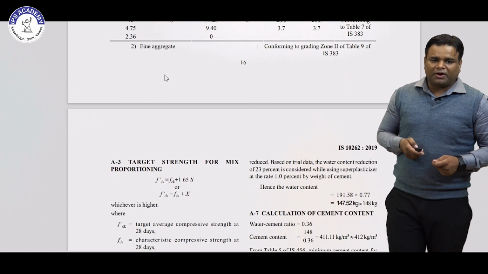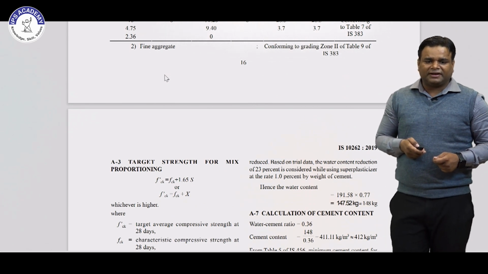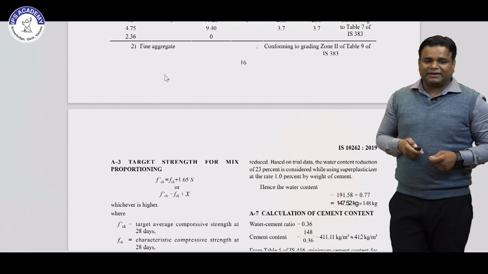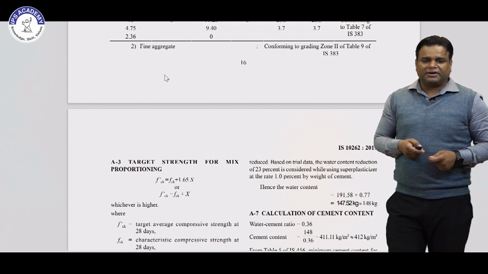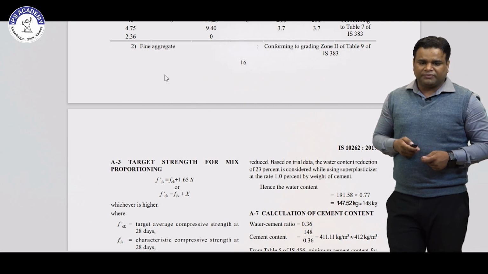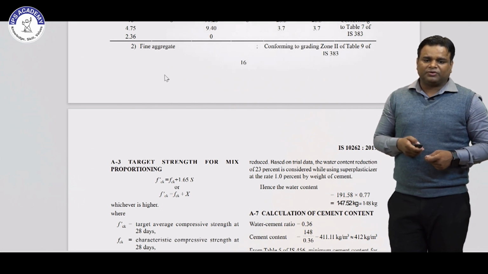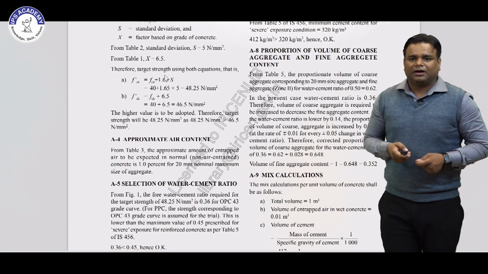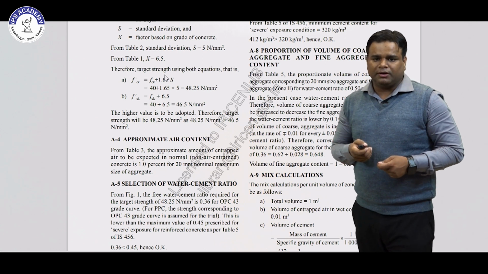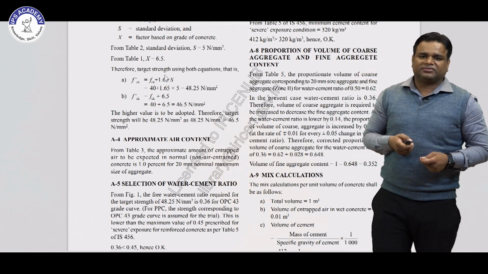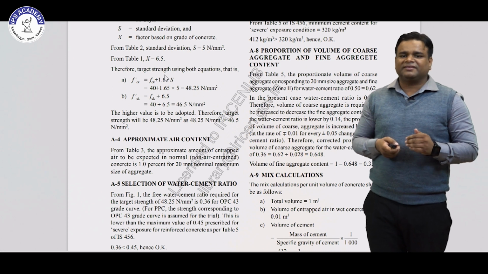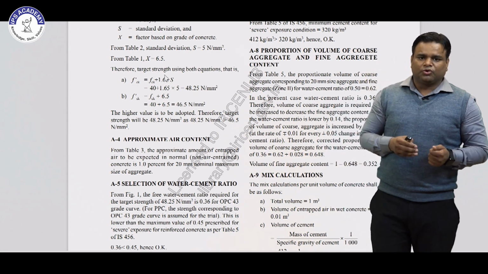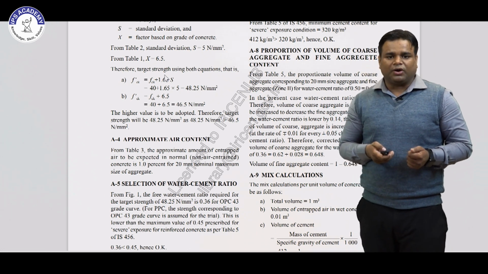Then the next point is calculation of cement content. We have the water cement ratio and we have also calculated the water content. From that relation we will calculate the cement content. We will get a cement content of 412 kg per meter cube, which is more than the minimum cement content for the cement, which is 320. So our cement content is more than 320 kg per meter cube. So it is also good as per our requirement.